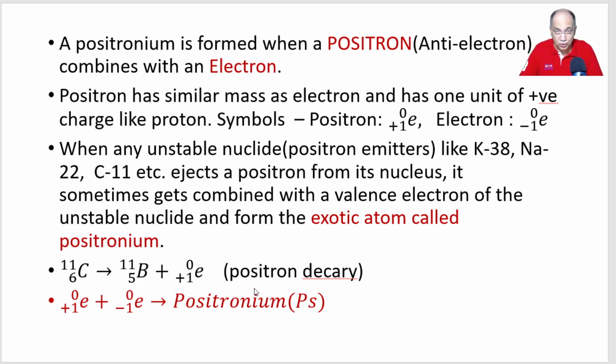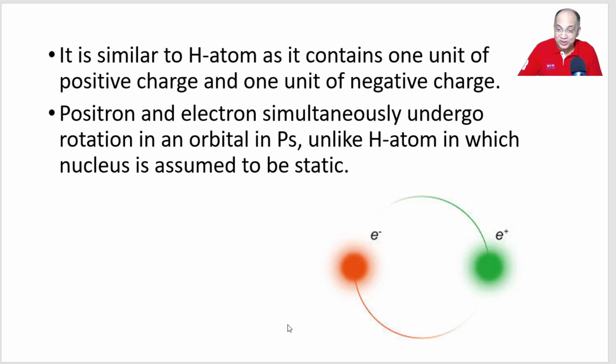I'm not going to tell you how a positron is created inside the nucleus. That story will be unraveled when you study radioactivity, right? Now see, this is a positronium particle, an atom: an electron and a positron revolving around in an orbit. It's not like the hydrogen atom, where the nucleus containing a proton is situated at the center, a static nucleus, and the electron is only rotating.